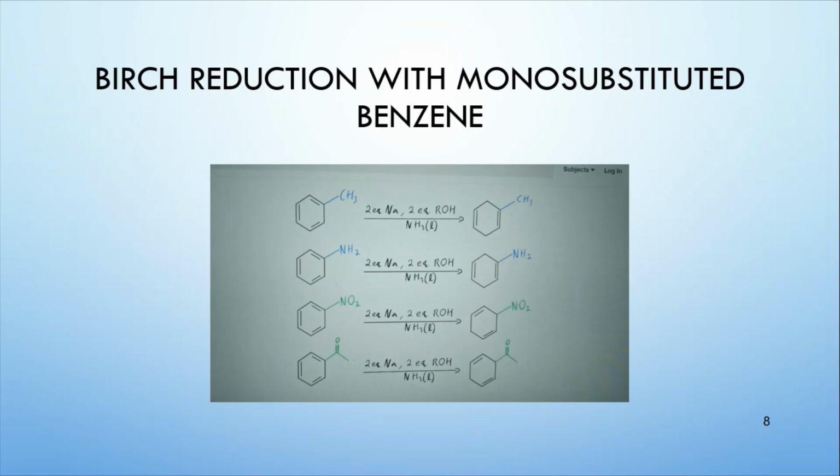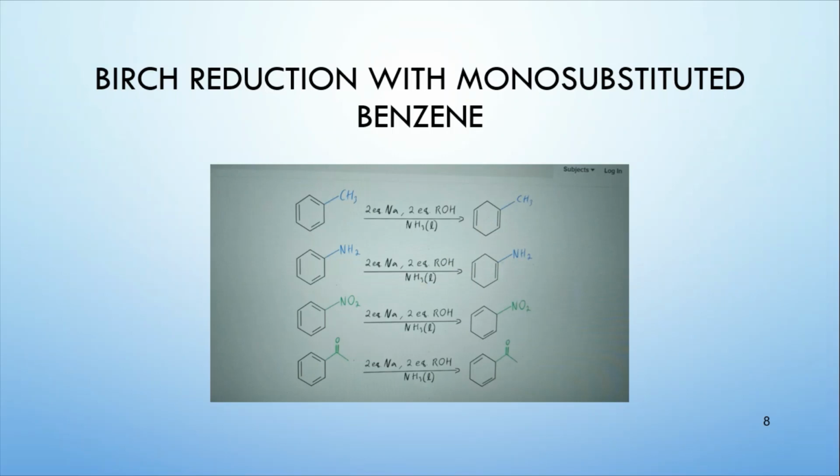In the first two examples you can see that the type of product of the Birch reduction is a bit different from the situations where we have an electron withdrawing group, I mean the last two examples. Why? Because if you have an electron donating group attached to the benzene ring, the double bond remains at the carbon where the substituent is attached.